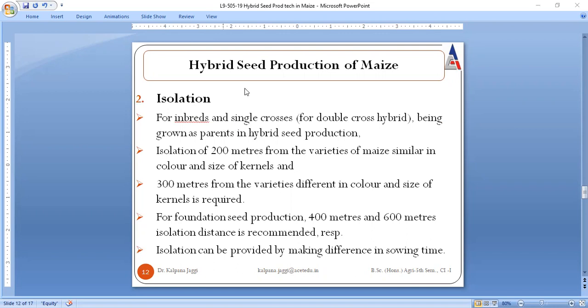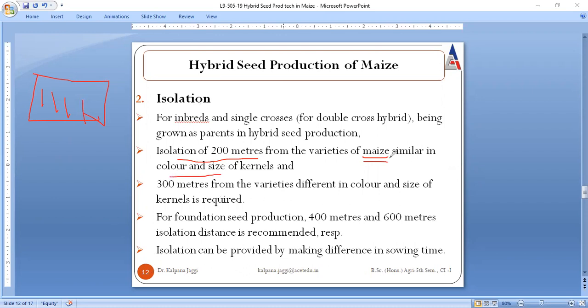So, isolation. Of course, whatever field you are choosing must maintain the proper isolation distance, because with proper isolation distance there are fewer chances of contamination. For example, in hybrid seed production of maize, an isolation distance of 200 meters is to be kept in mind if the maize is to be isolated from another maize having the same color and size.